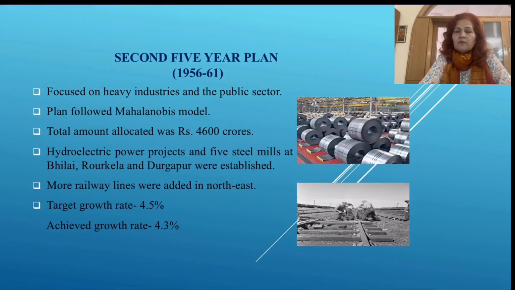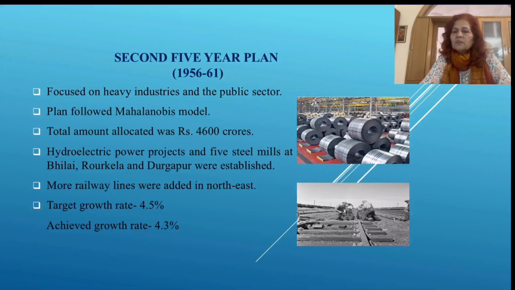Now we will come to the second 5-year plan, which was started in 1956-61. Every plan has a 5-year time period, but we will discuss later some plans that could not be completed, so their time is also shortened. The second 5-year plan specifically focused on heavy industries, because we had colonial rule before independence, and the British did not pay any attention to strengthening the industrial base of our country. So the focus was on how the industrial base in India could be increased.